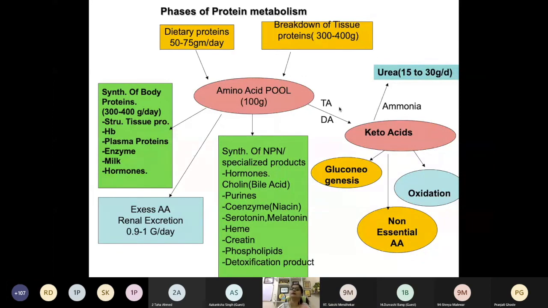Okay, so how many are essential and how many are non-essential? 8 are essential and 10 are non-essential. Okay, so essential amino acids are what? How do you define the essential amino acid? They are not synthesized by the body.